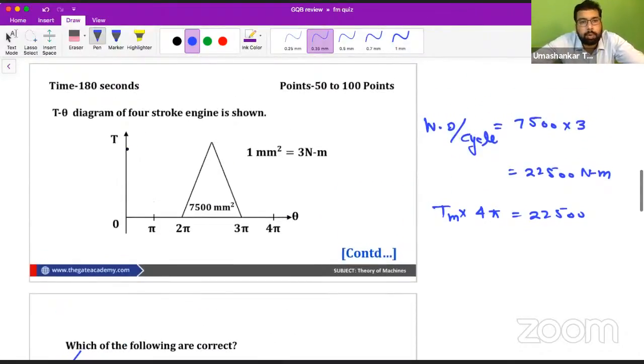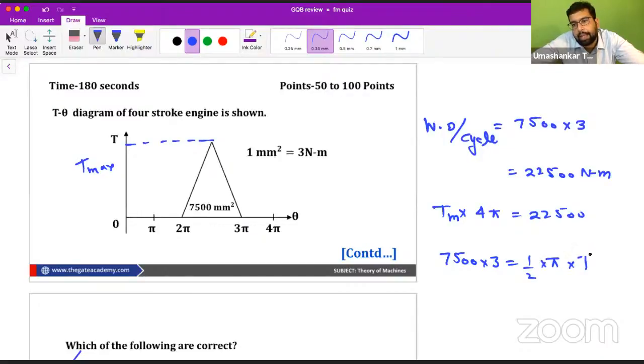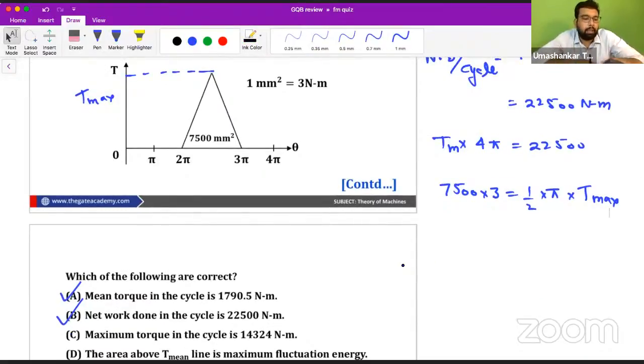So the maximum torque would be this, the maximum torque in the cycle. So how can we find this maximum torque? We know the area of a triangle is half base into height. So the area of this triangle is given to be 7,500 into 3, which is equal to half, base of this triangle is pi and the height is T max. So from here we can find the T max.